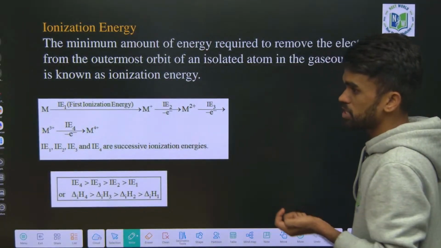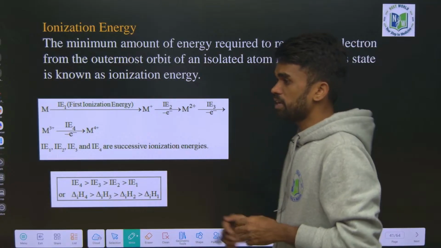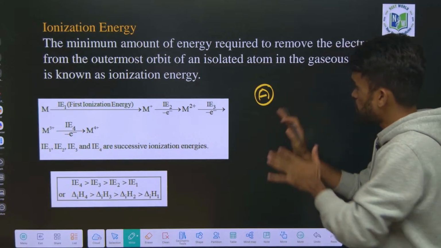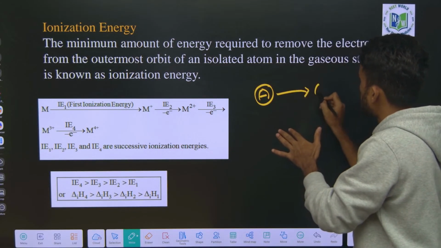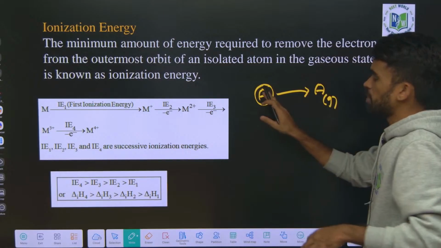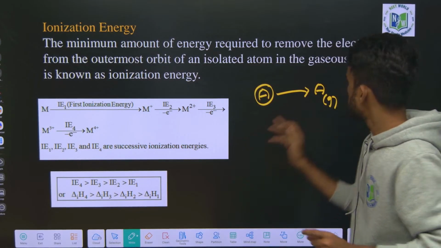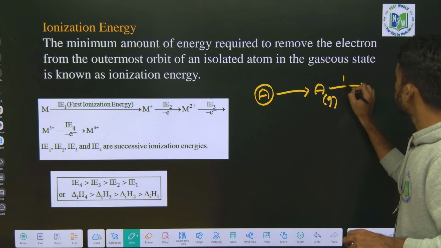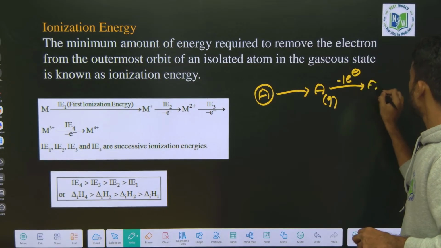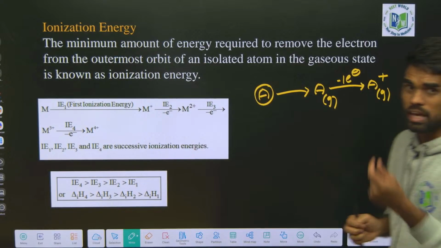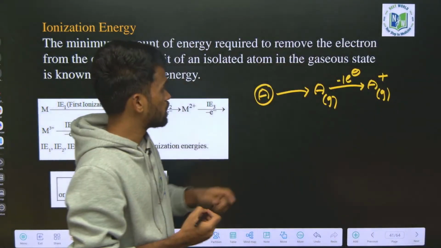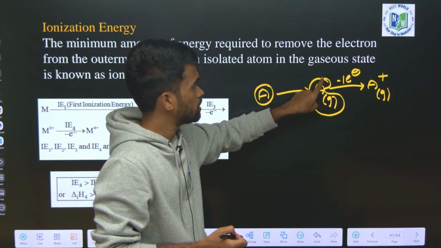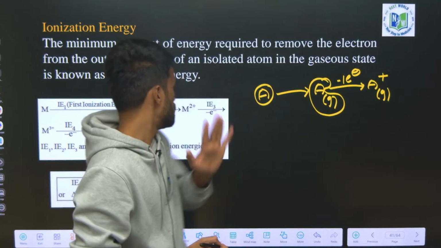Next, ionization energy. What do we mean by ionization energy? For example, I have an element A. First of all, we need to convert this element A to its gaseous state. Whatever might be the state, first of all we need to convert it into gaseous state. From this gaseous neutral atomic state, we need to remove one electron. Okay, it becomes A+. Now the amount of energy required to remove an electron from this neutral gaseous element is considered as its ionization energy. Hope this is clear.